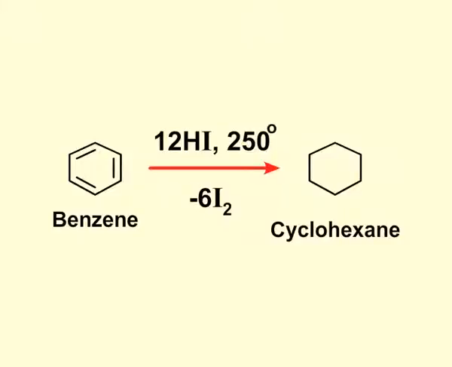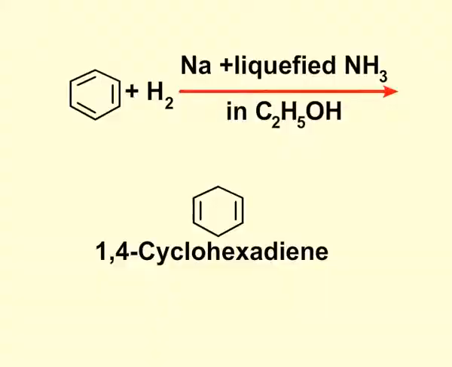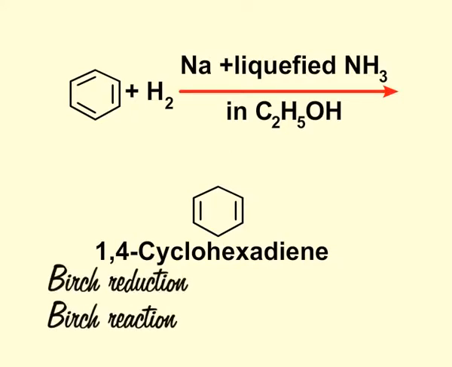The next method is reduction with hydrogen iodide. Benzene, on heating with concentrated hydrogen iodide at 250 degrees centigrade, undergoes complete reduction to form cyclohexane. The third method about which we will learn is Birch reduction. When benzene in ethanolic solution is reacted with sodium and liquid ammonia, then 1,4-cyclohexadiene is formed.